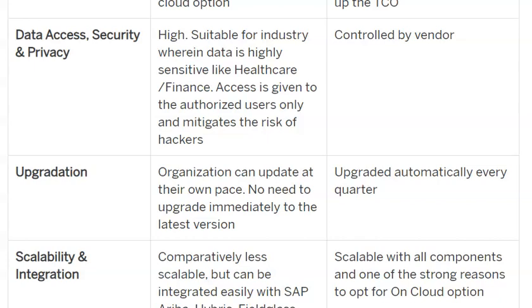When it comes to upgradation, if you want to upgrade to the next version of the software, in on-premise the organization can update at their own pace. No need to upgrade immediately to the latest version. They can still work on the old version. But when it comes to the cloud edition, it is automatically updated every quarter. So the patches will be installed automatically. All the upgrades are done in the backend by default in the cloud.